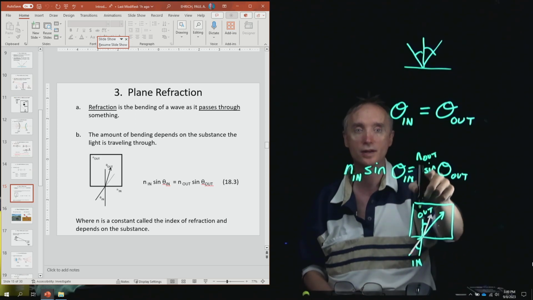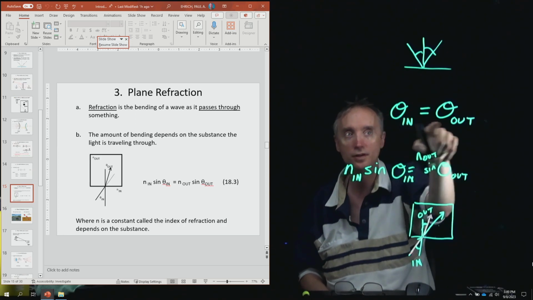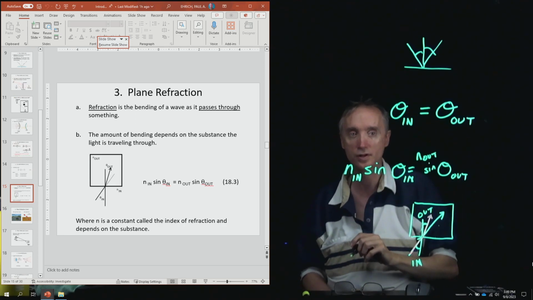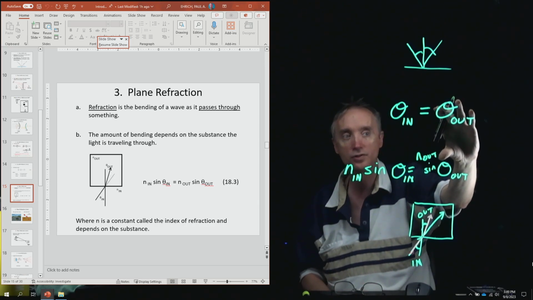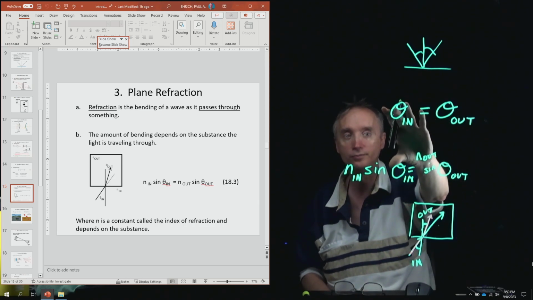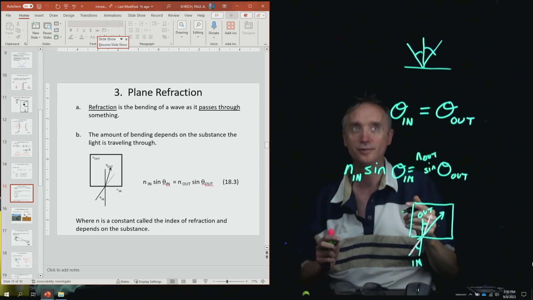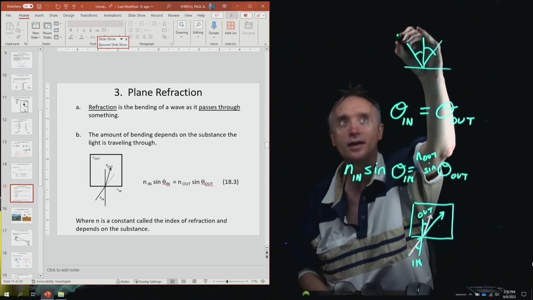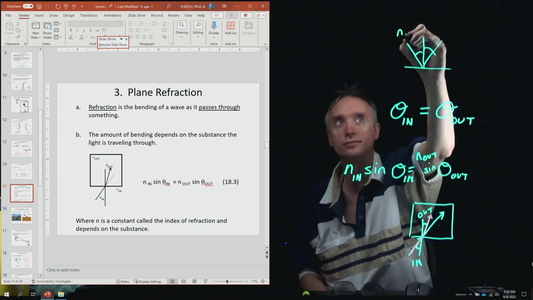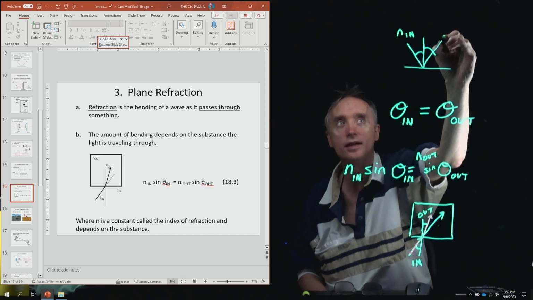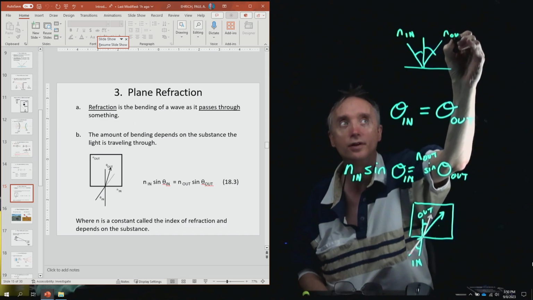But notice that the equations here are kind of similar to each other. They both have something to do with the angle, and we could even, if we wanted to, put in the index of refraction. So this would be N in, and then this is N out over here.